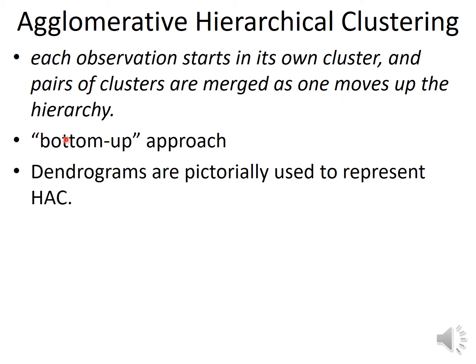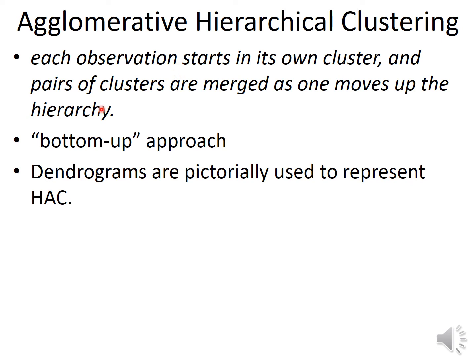So in this approach we treat each observation or each data point as a cluster, and then we start joining the pairs of data points with each other based on the distance between them. So the elements that are near to each other are joined first. In this way we make a hierarchy. So it is also called the bottom-up approach.